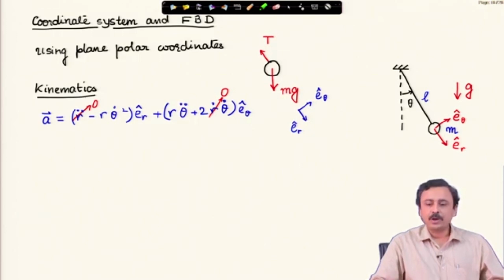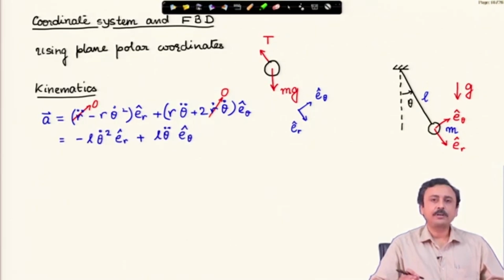But now, because this is a pendulum with fixed length inextensible string, therefore r double dot is 0, r dot is 0. So, those terms I have dropped out, and therefore, my expression of acceleration represented in a rotating frame, ER E theta cap, but this is what is observed by